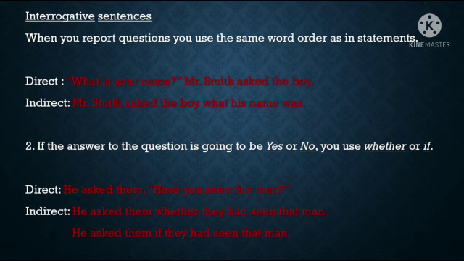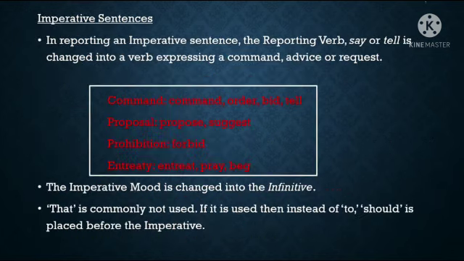That's why had seen, that is had plus the third form or the past participle of the verb, is used. And we can use if also instead of whether. He asked them if they had seen that man. So we have to use whether or if for yes or no questions.